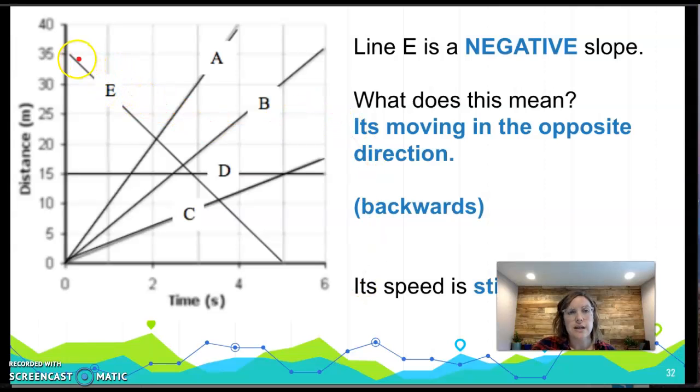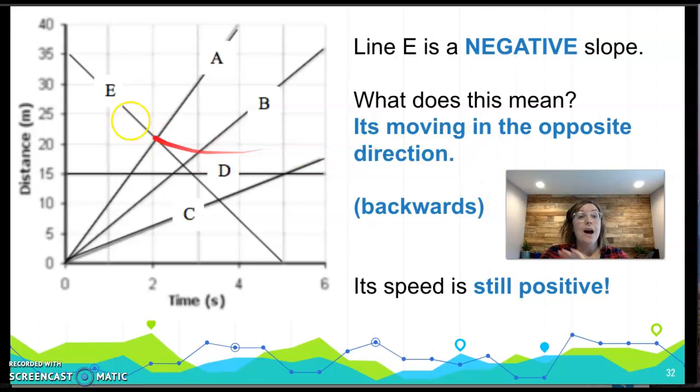So take a look at line E. This line has a negative slope. What does that mean? It's moving in the opposite direction. So whereas A, B, and C started at 0, this person started at the 35-meter marker line and then actually went backwards to reach where everyone else started at 0. Its speed is still positive and constant, but it's just that they were going backwards.